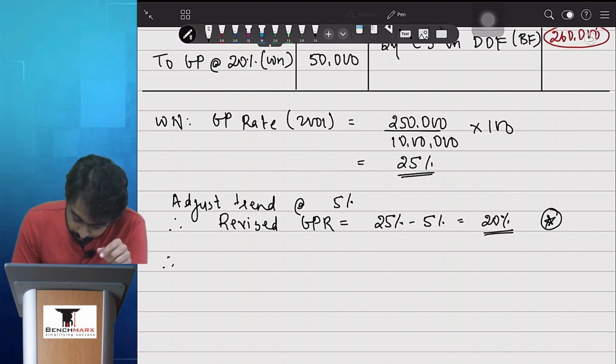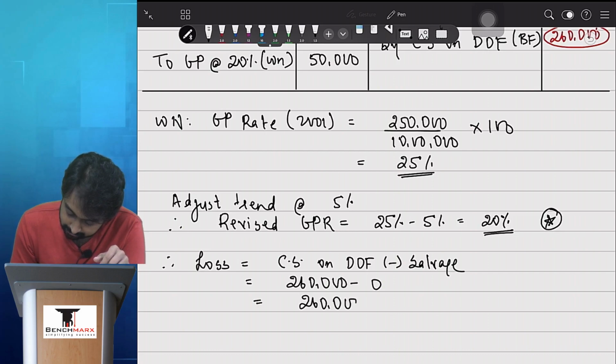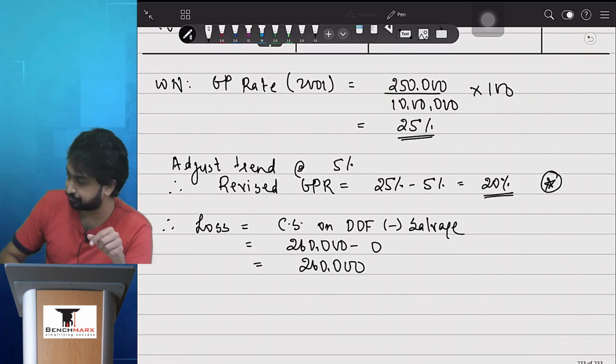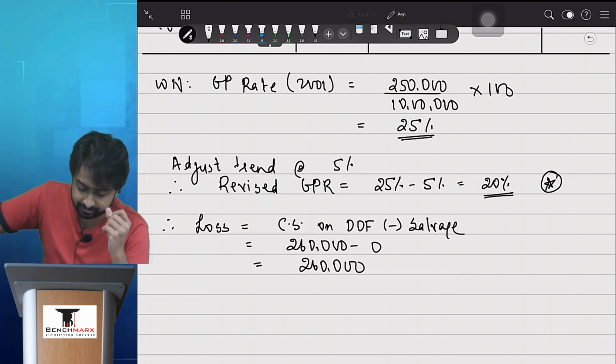So therefore, loss is equal to closing stock on date of fire minus salvage, that is equal to 2,60,000 minus 0 appears to be 2,60,000. So loss is equal to the closing stock in the absence of salvage.